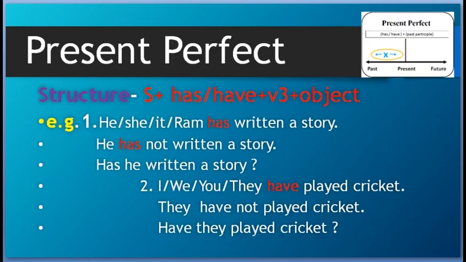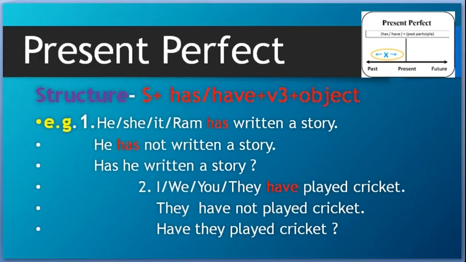Present perfect tense. In present perfect tense, the structure is subject plus has or have according to the subject, plus V3 plus object. V3, the third form of the verb, is used in present, past and future, all. Let us see the examples.